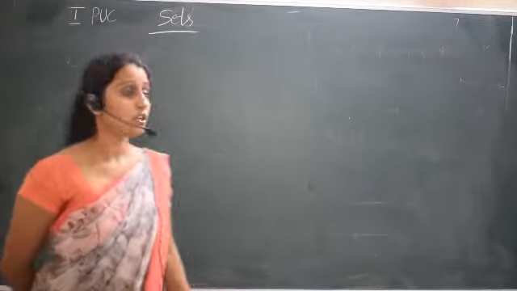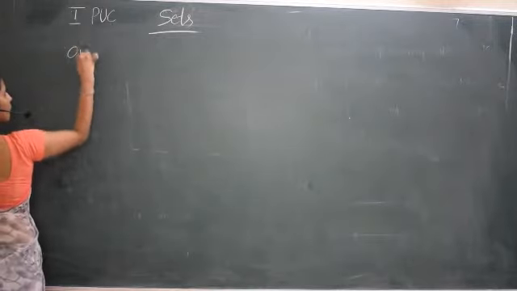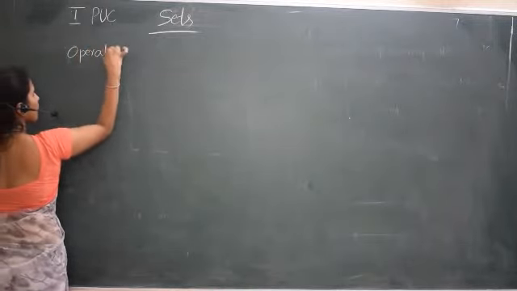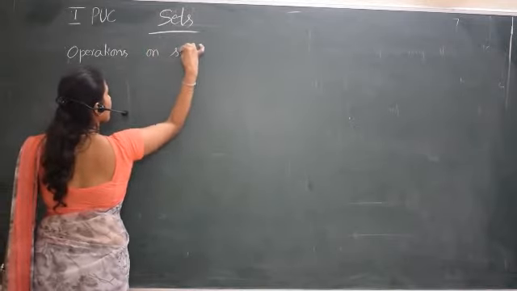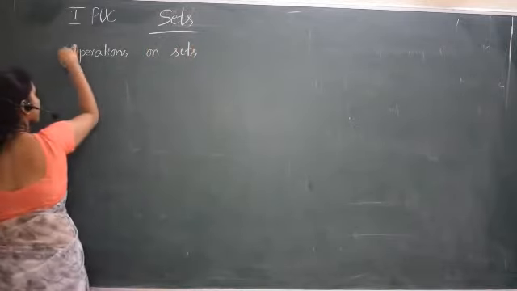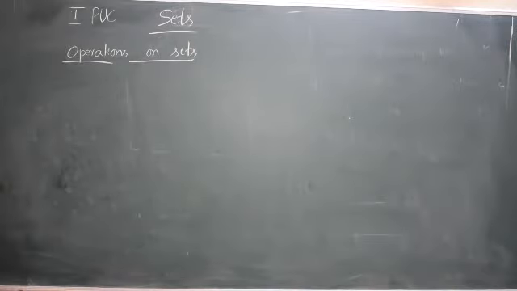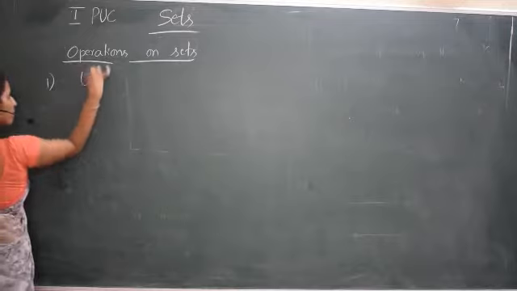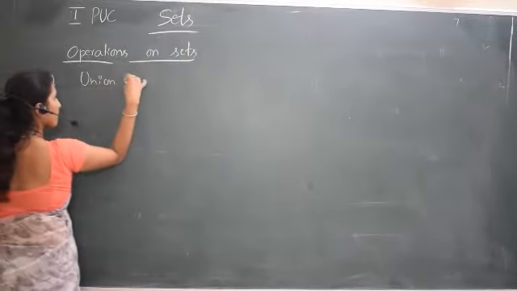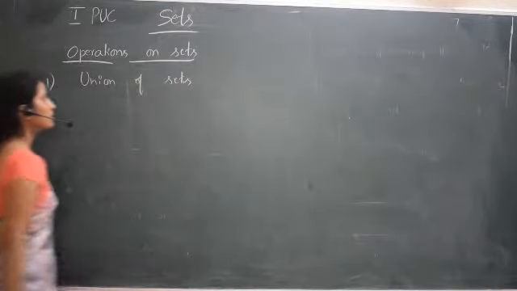First one is operations on sets. In that, first one is union of sets.